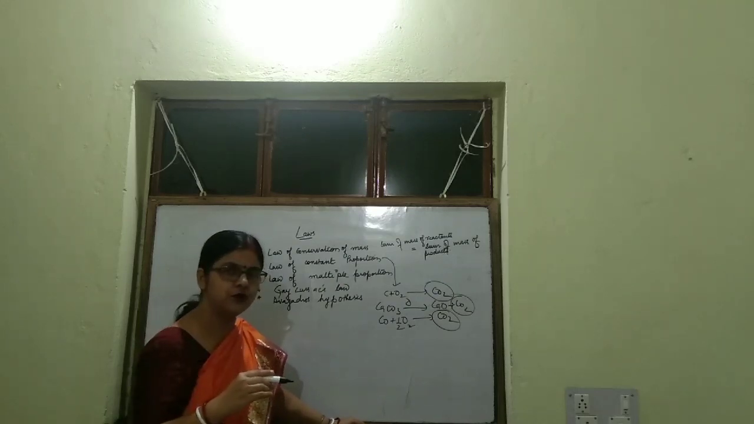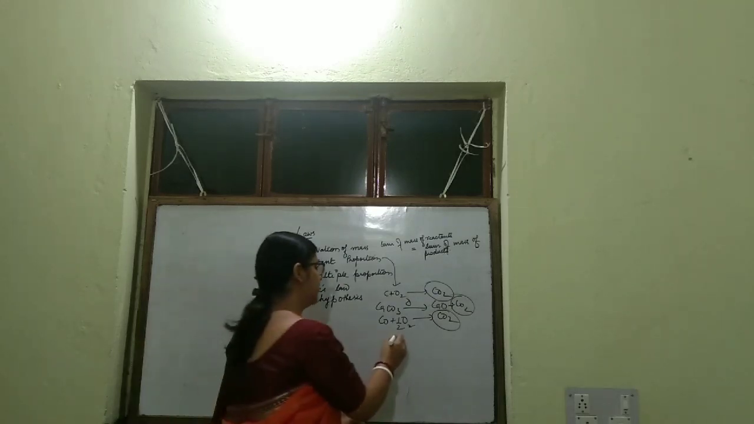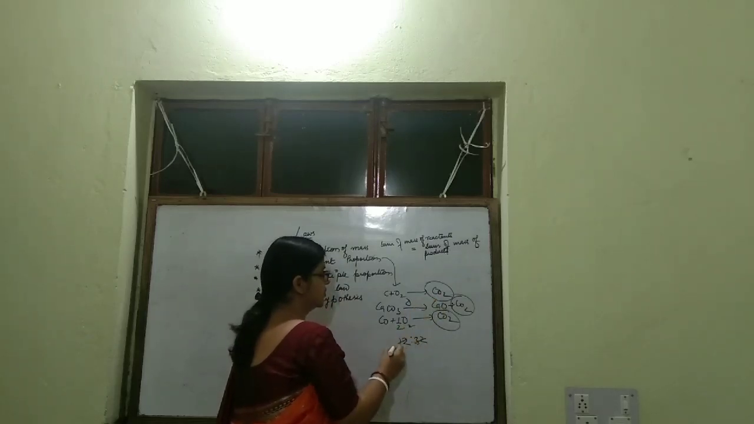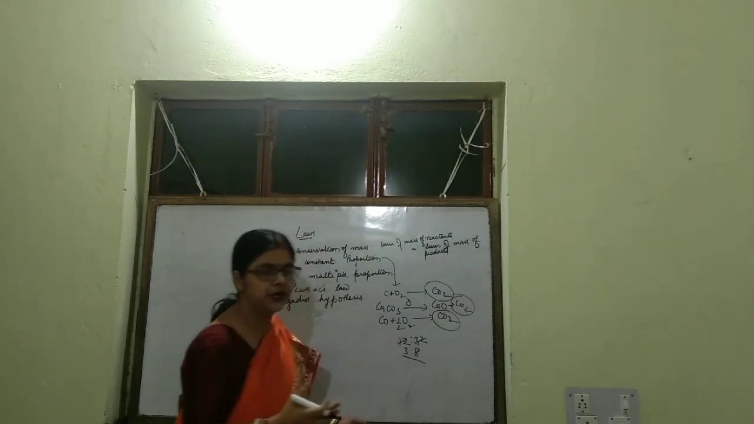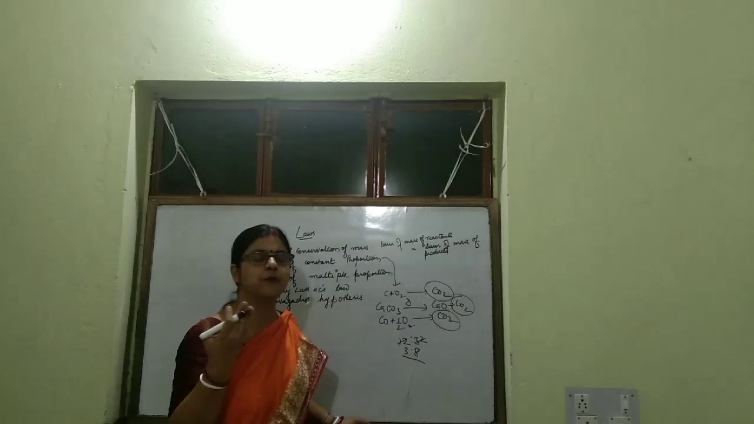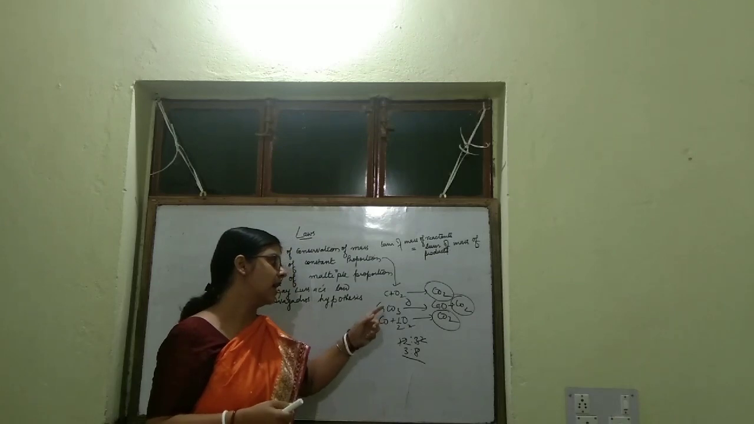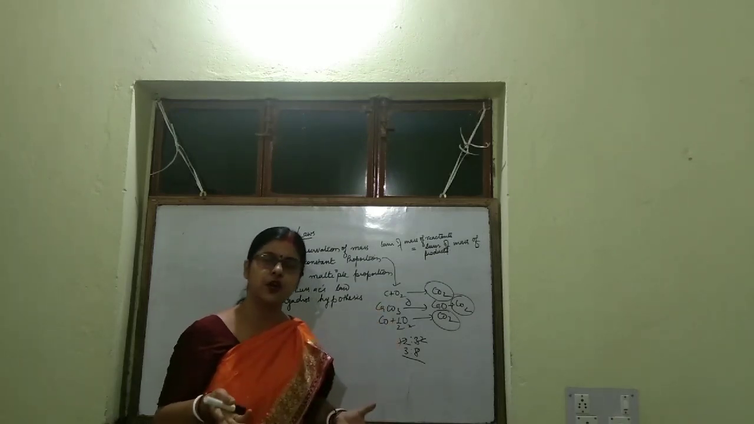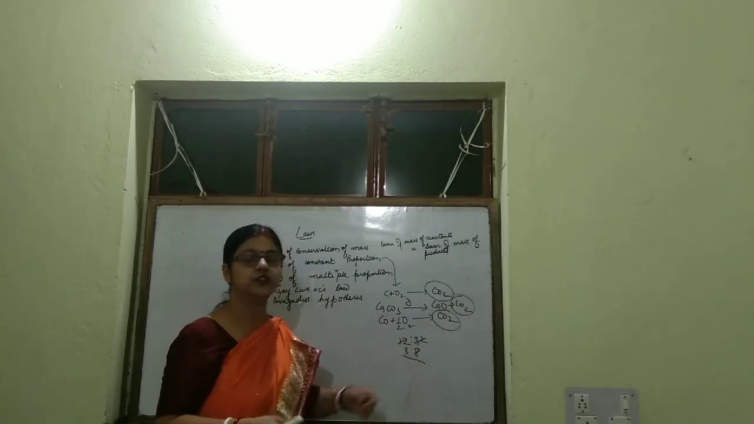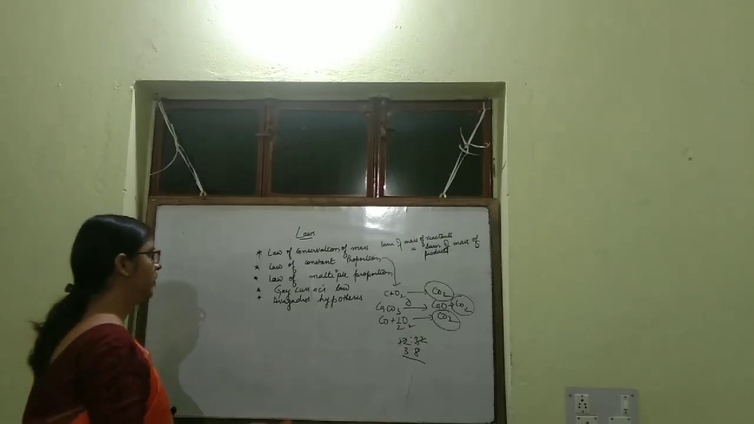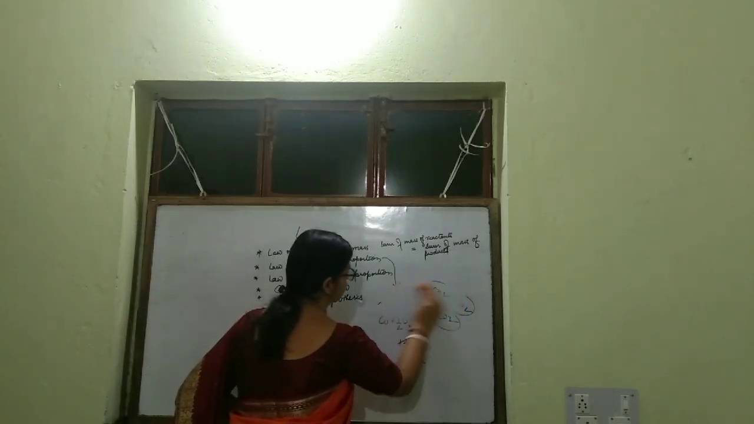And what is their ratio of combination? Carbon atomic mass 12, oxygen 16 into 2, 32. So what is the ratio? 12 to 32 is 3 to 8. So whenever by whichever means we are preparing carbon dioxide, it always contains carbon and oxygen. And what is their ratio of combining? Their ratio is 3 to 8. Okay? Next, we'll deal with law of multiple proportion.